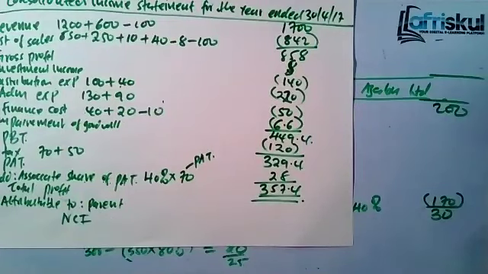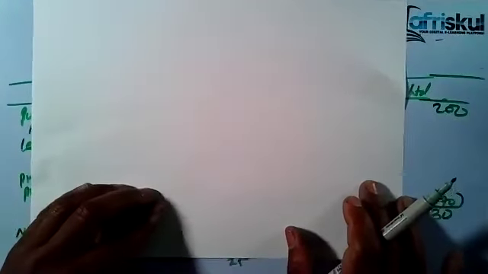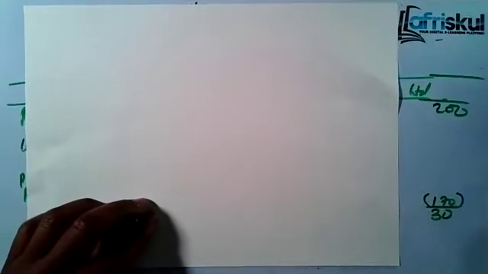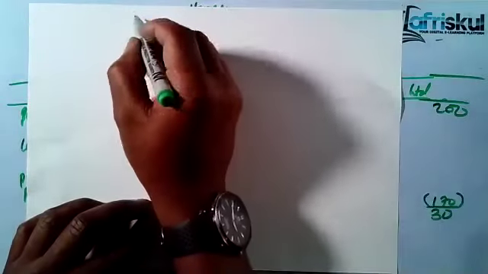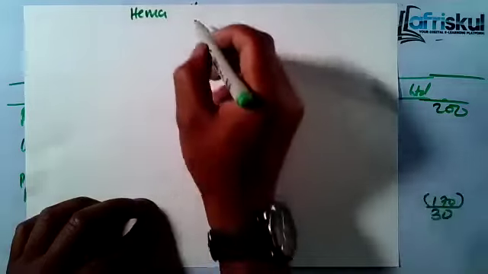Now, let's present the balance sheet. We go to another session, balance sheet. How do you show the balance sheet? Kindly remember, when you're writing the heading, the name of the company is HEMA. But you don't write HEMA Limited, it's HEMA Group.